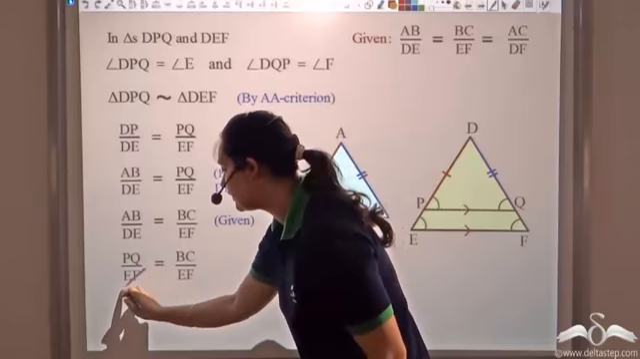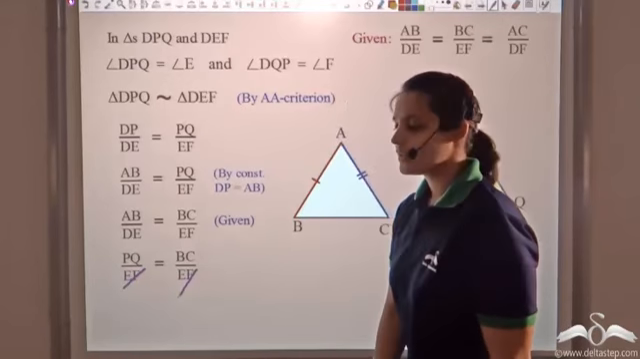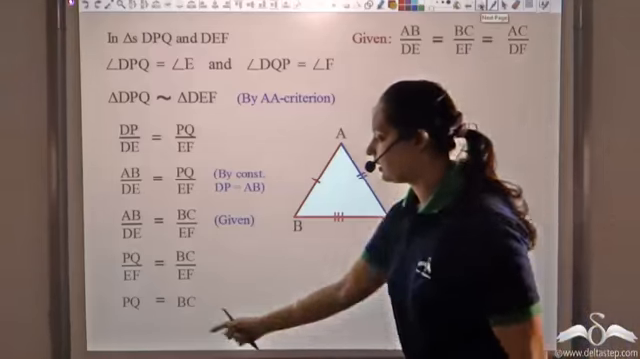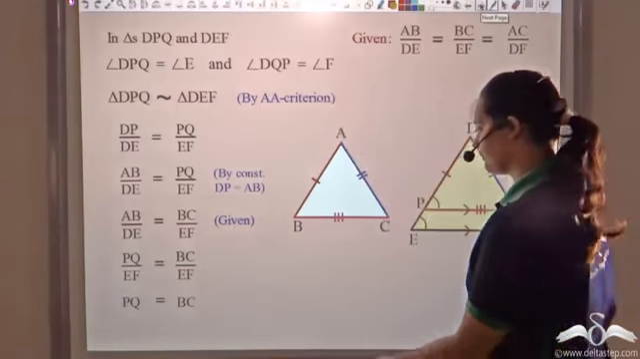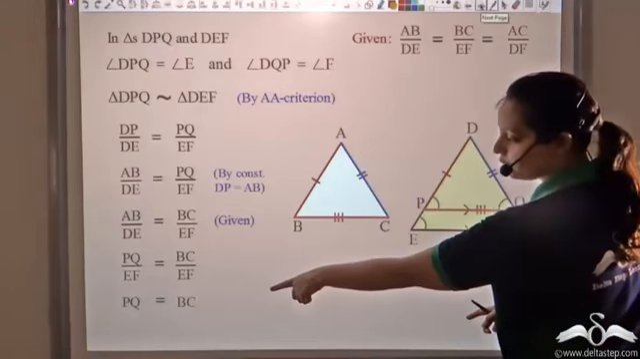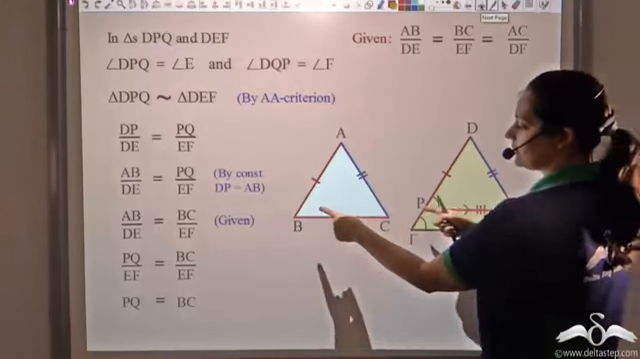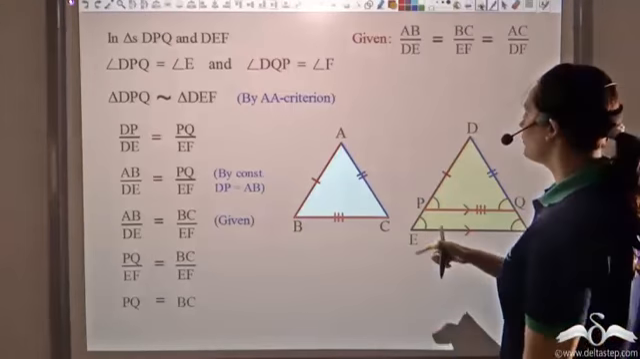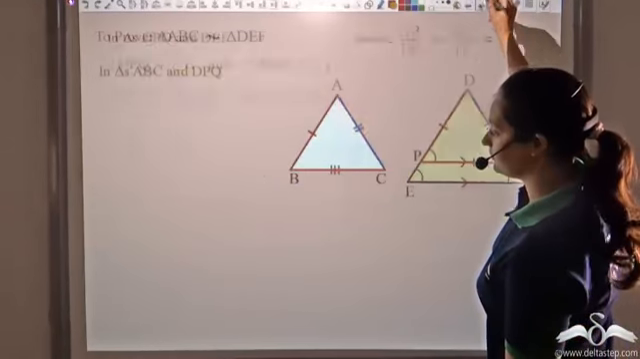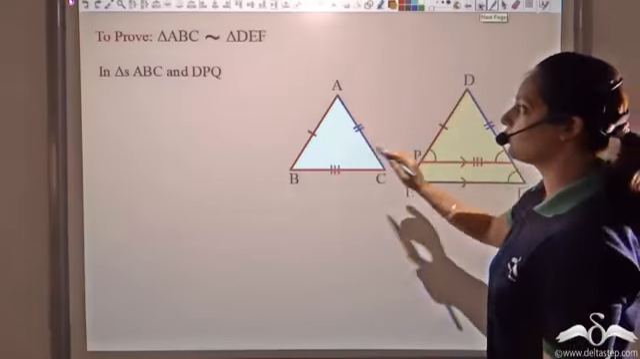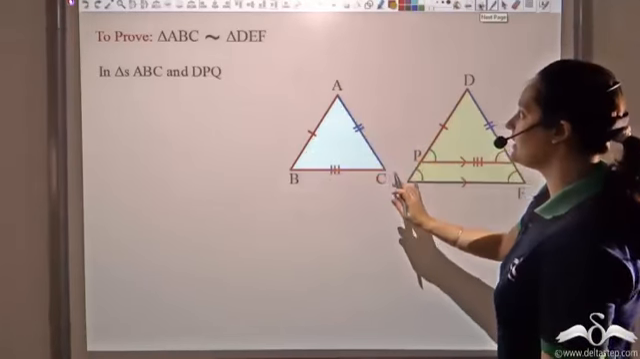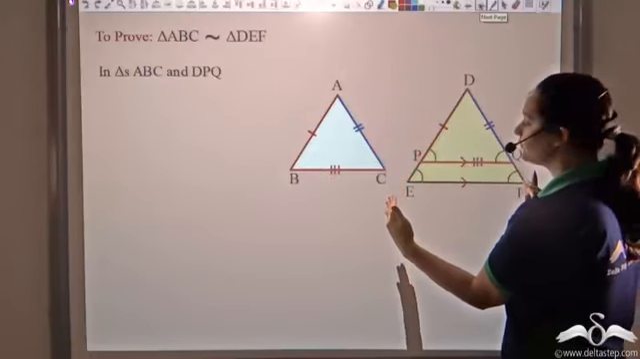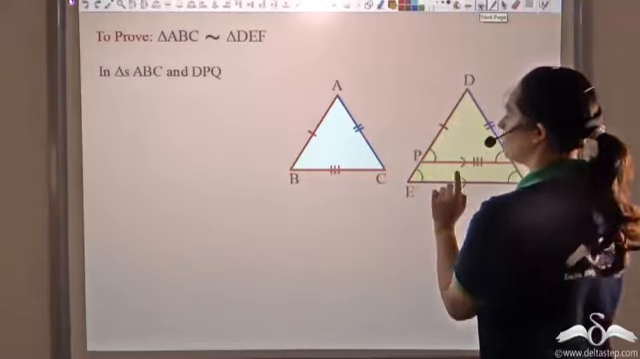Now I can cancel EF from both sides. So if I cancel EF from both sides, I get PQ is equal to BC. So this is equal to this. Now let's look at these two triangles. I want to prove that ABC is similar to DEF. This smaller triangle is similar to the larger triangle. What I've seen is that BC and PQ are equal.